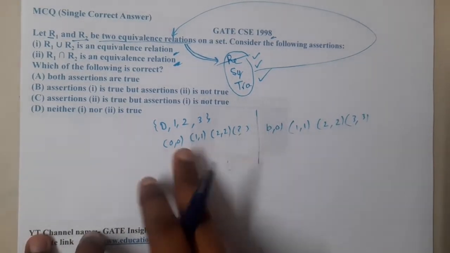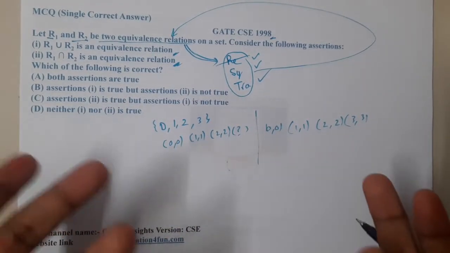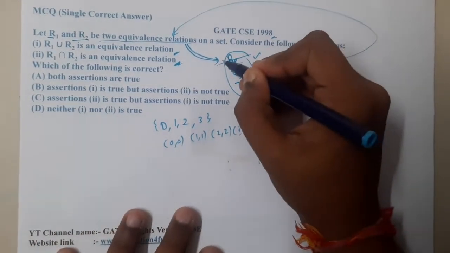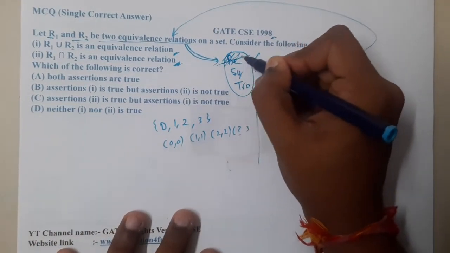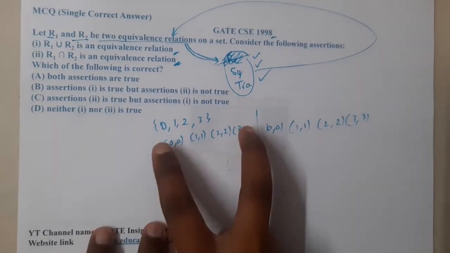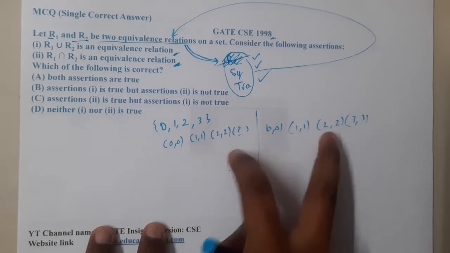So while taking intersection or union, all these pairs will come. There is no change, and nothing extra. So reflexivity will not affect anything after intersection or union, because both of these relations have these mandatory pairs.